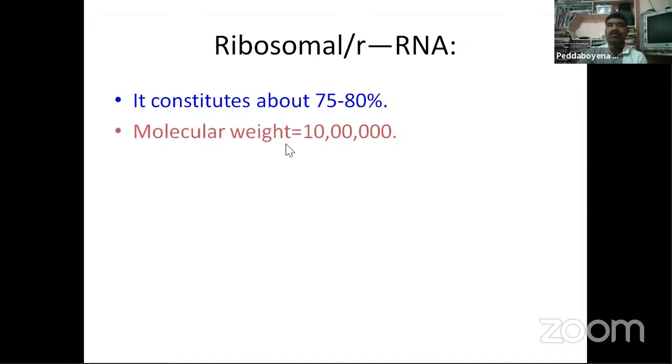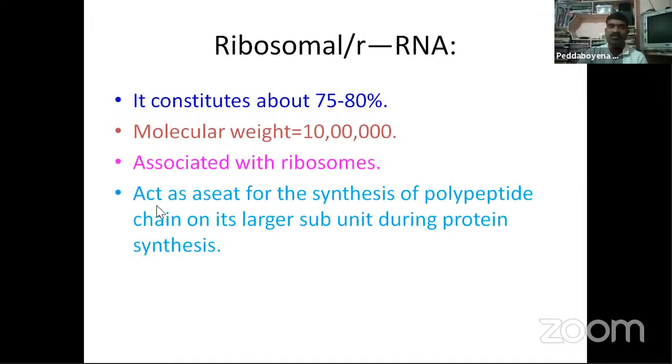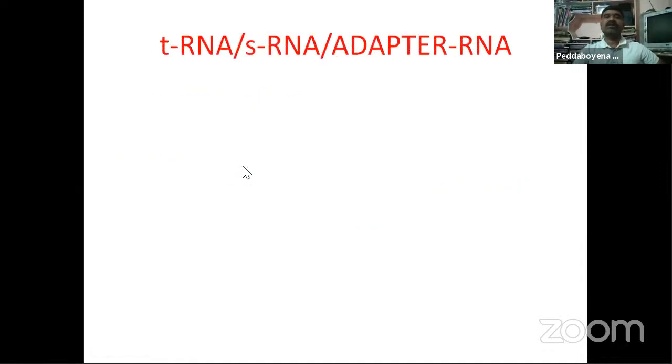And the next, molecular weight is 10 lakh. It is associated with the ribosomes. And the next one acts as a seat for the synthesis of the polypeptide chain on its large subunit during protein synthesis. And the next one, tRNA.